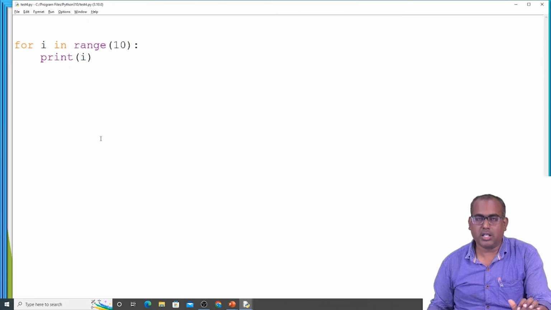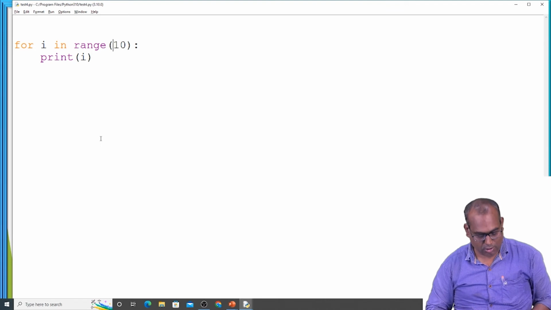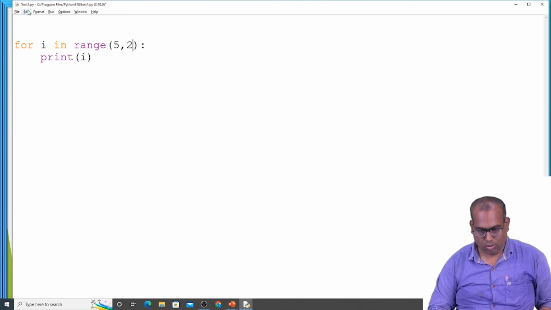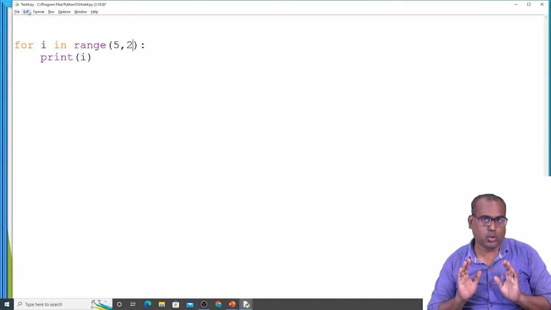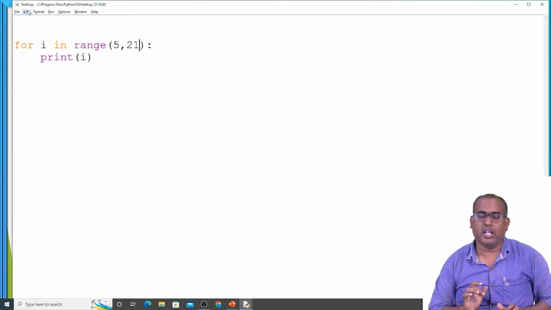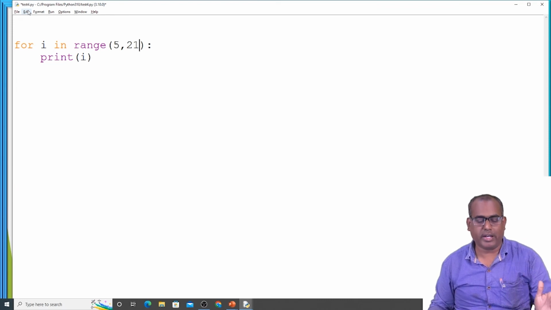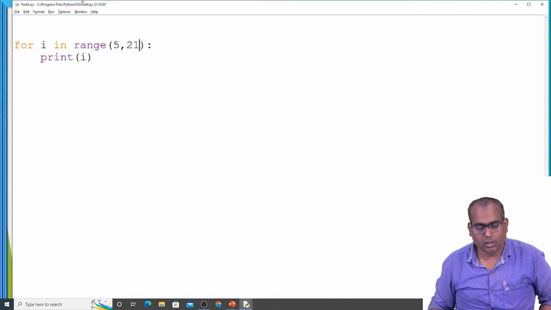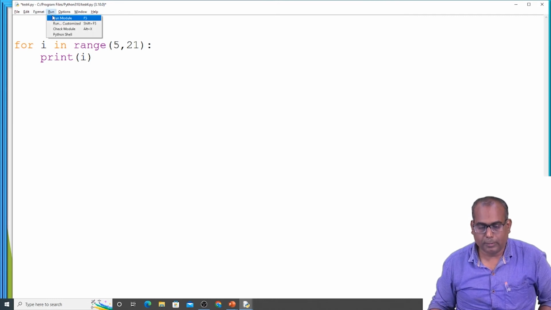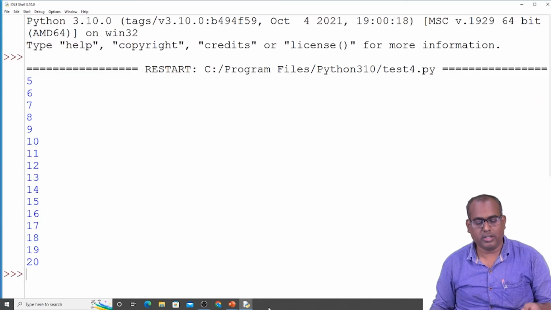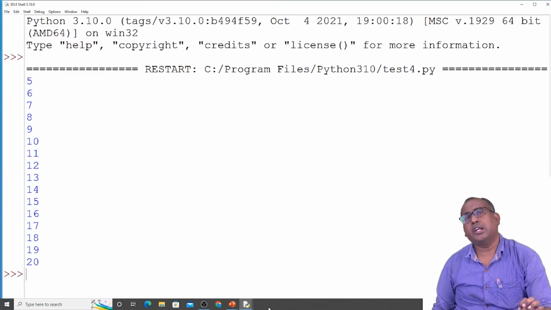If you mention the starting point, that is, I want to print from the starting and should end at 20. 20 means I have to stop there at 20, so I have to give 21. If you give 21, it stops at 20 itself. It starts from 5 and it ends at 20. You can see that it's starting from 5 and ending at 20.